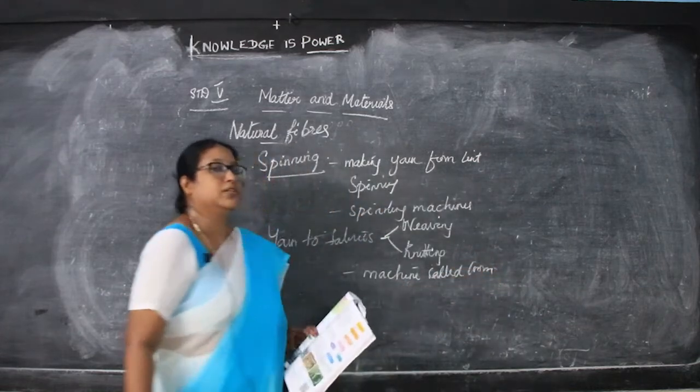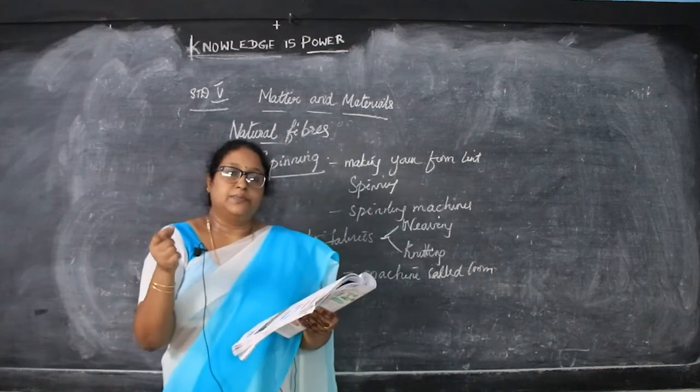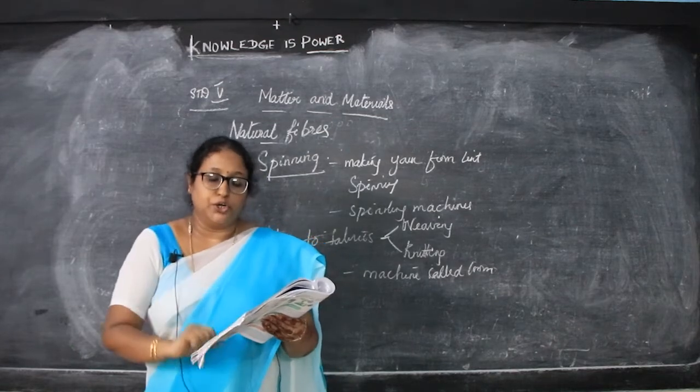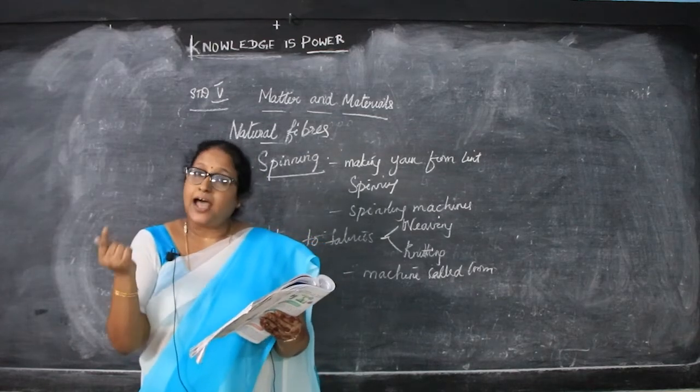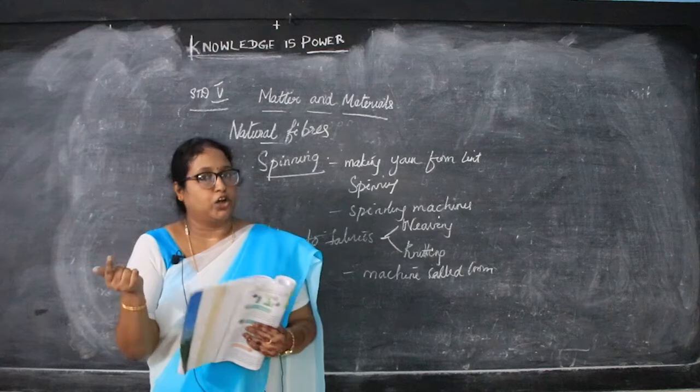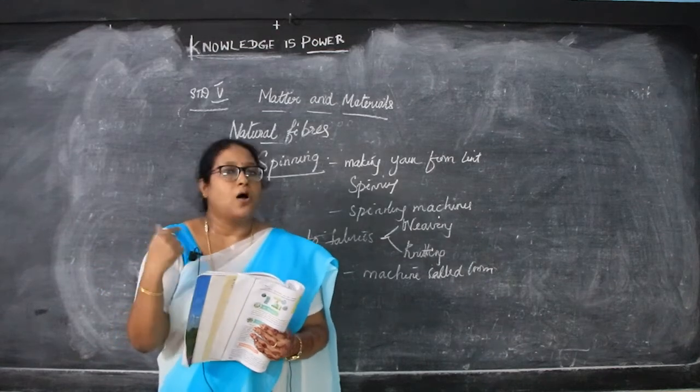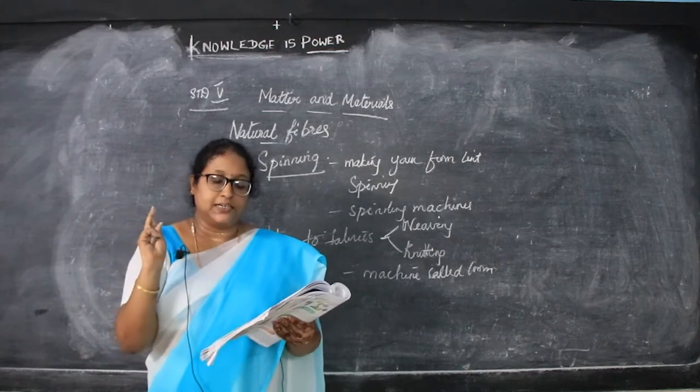So that machine is called the loom. Weaving is done by the weavers using this machine called the loom, and the loom may be hand operated or power operated. You can do it by hand or by power. So these are the two types.